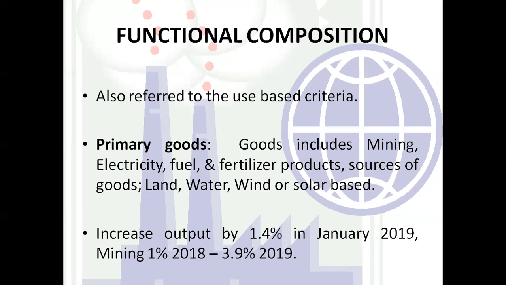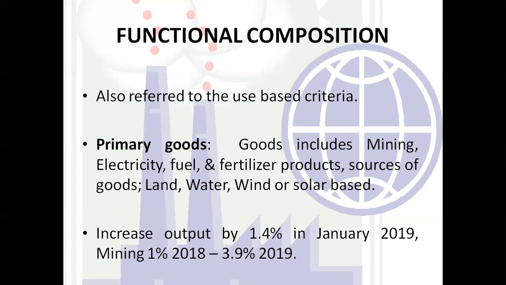Whereas if I talk about a single subunit, that is mining, in 2018 mining increased by 1%, whereas in 2019 mining increased from 1 to 3.9% in January 2019.